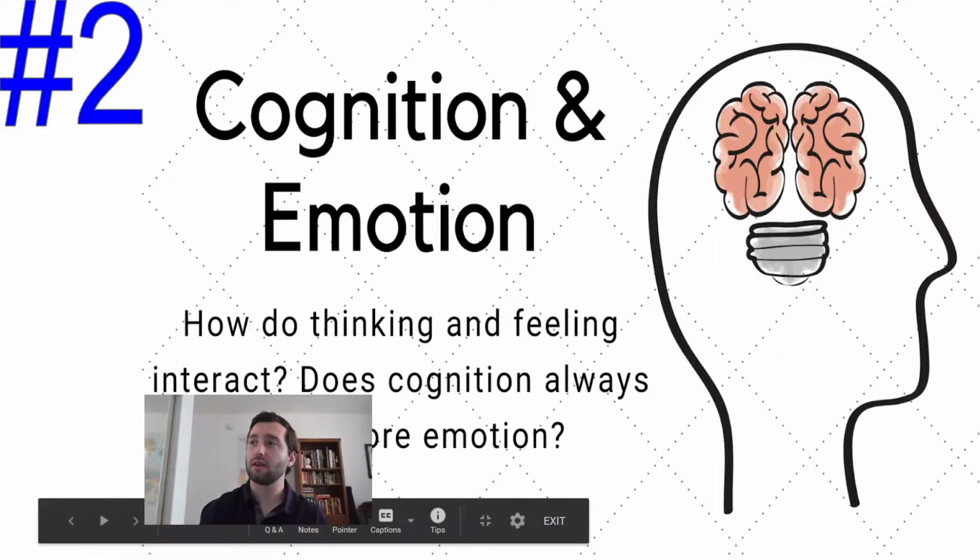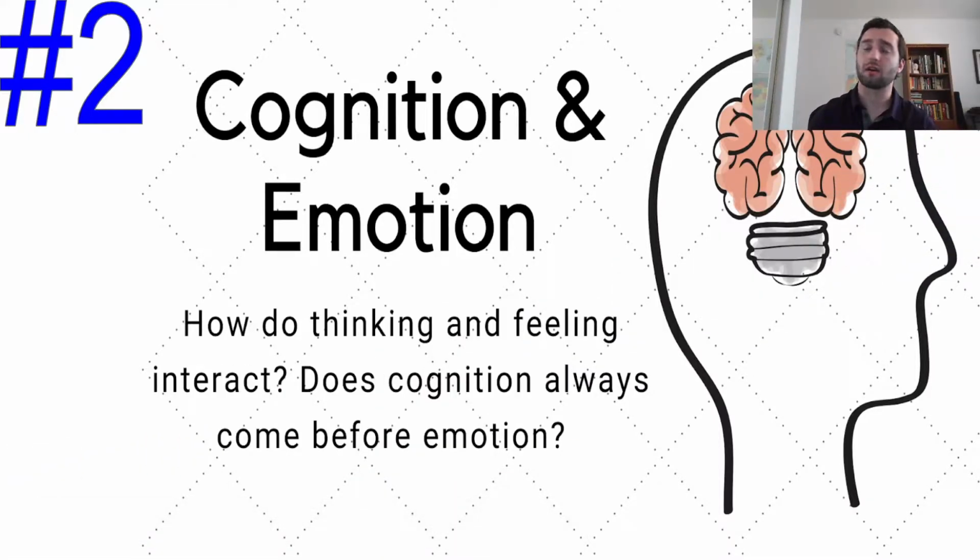The second one is the cognition and emotion connection. How do thinking and feeling interact is the next big question. Does cognition always come before emotion? There's also a thinking aspect. When we're talking about cognition, we're talking about the processes going on in our mind.